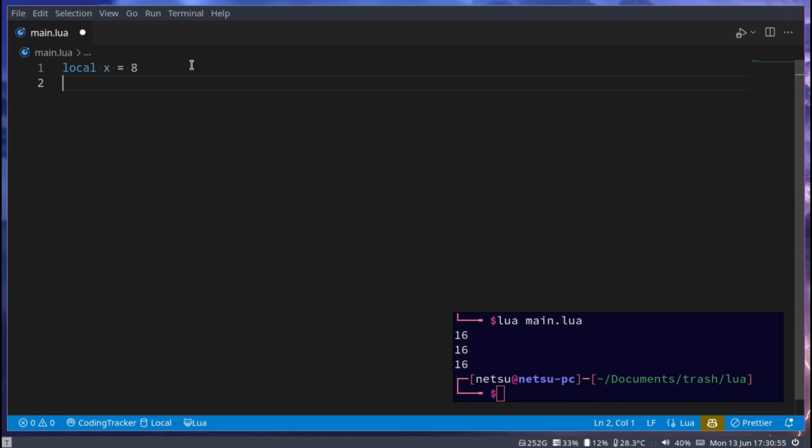But then you get your global scope variable, which could be something like global variable, and this could be 10. This global variable, as you can see, does not start with local. It is because it is globally allowed to be used. So this global variable is allowed to be used outside of this file. So if we create another Lua file and we try to use this variable, which we'll get to in a future tutorial, we are able to use this variable.